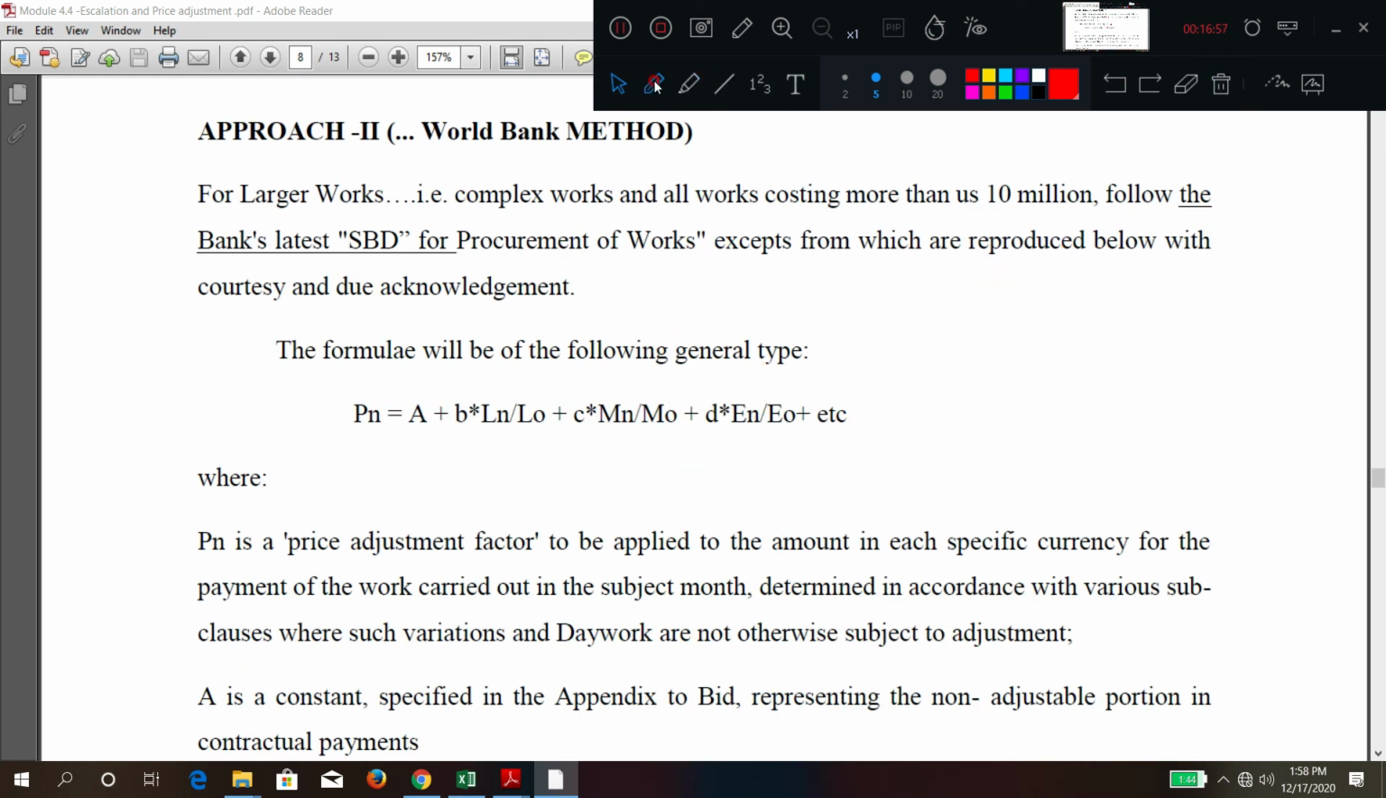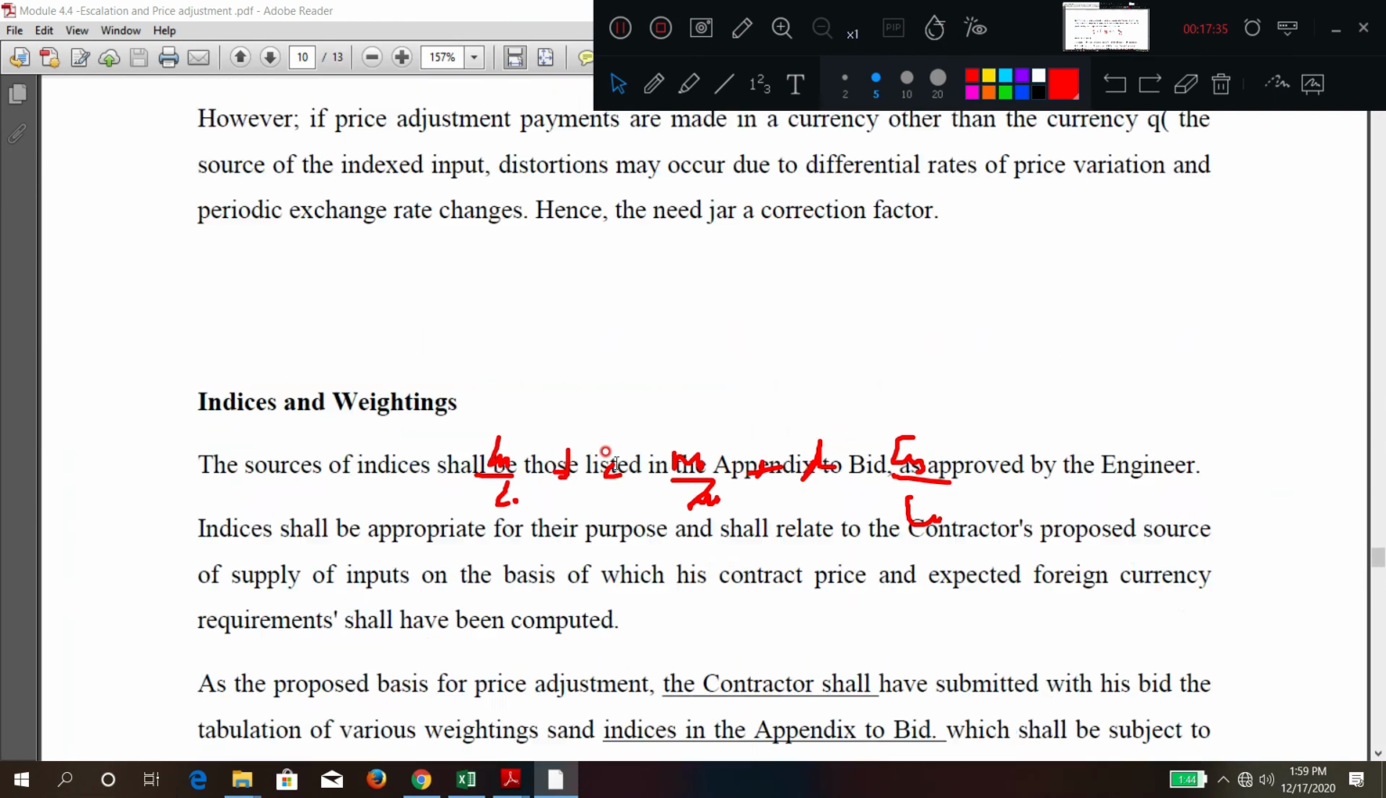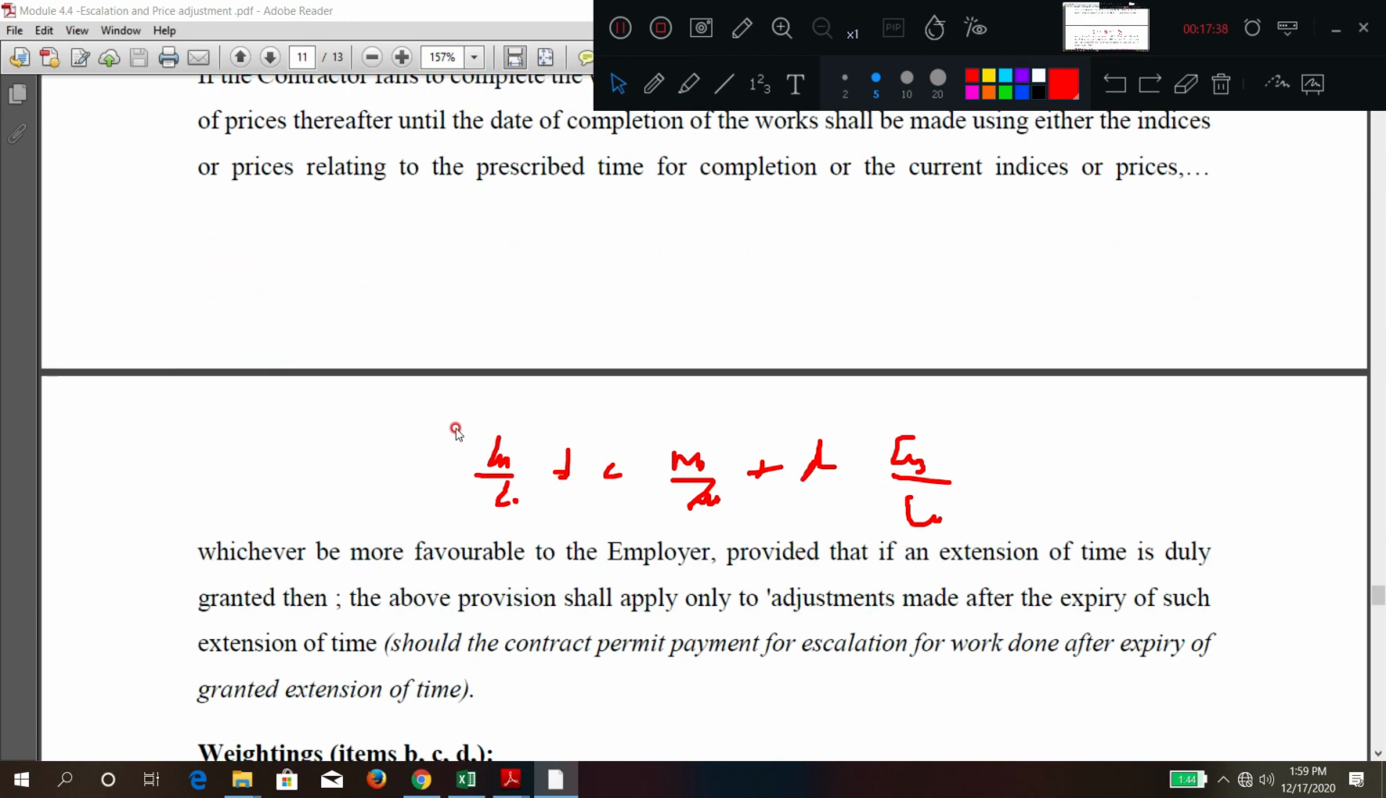You can refer to it easily. The formula is A plus B into Ln divided by L naught, plus C into Mn divided by M naught, plus D into En divided by E naught. A, B, C, D are the adjustment factors or constants. Ln and L naught are the indices for labor, Mn and M naught for material, and En and E naught for equipment. N stands for the present month index and O stands for the base month index. A, B, C, D are constants that are generally given. The World Bank has adopted it like this. The concept is clear, I think.